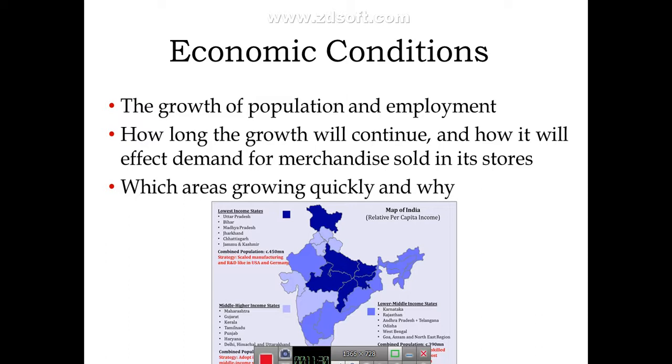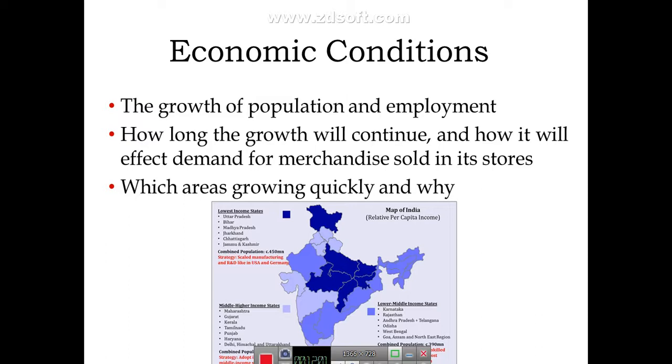But in our country no worries, population will keep growing, so this is not a matter of concern. How long the growth will continue? It is forever. And how will it affect demand for merchandise sold in its stores? The demand definitely will keep rising continuously because our population keeps on increasing, and along with that one good thing is also that disposable income is also increasing. Not to forget. So in India this is not a matter of worry, it's always a good sign.